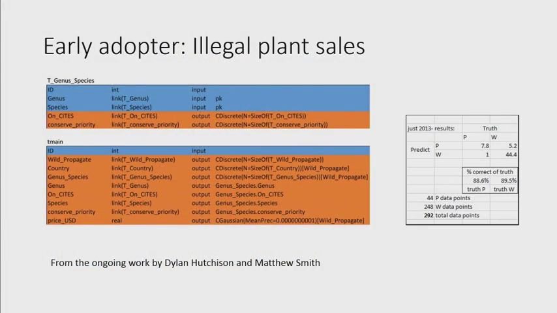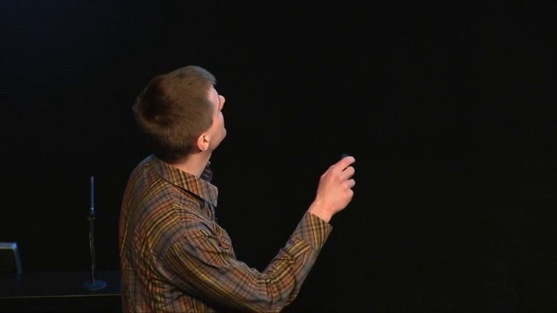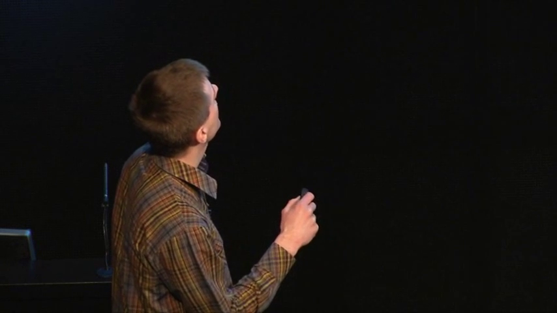So just to show you that Tabular can actually be successfully used in practice, we have some early adopters of the language who used it for real-life modeling. This example shows a model used by Dylan Hutchison and Matthew Smith in their study concerning the recognition of wild and artificially propagated plants. This model, written here in Tabular, can be used to deduce whether there's something suspicious about the plant. For example, whether it seems to be collected in the wild, even though it was declared to be propagated artificially.